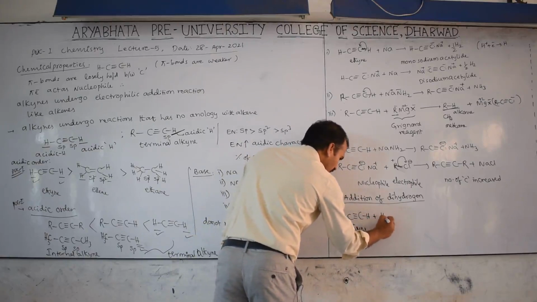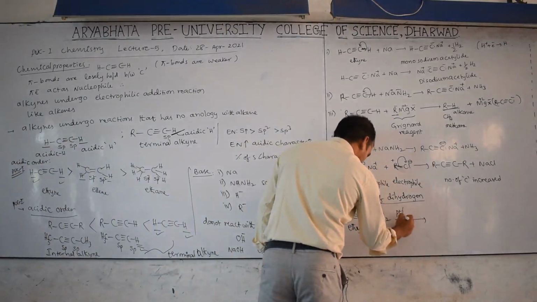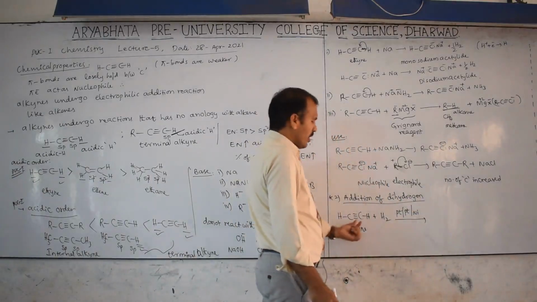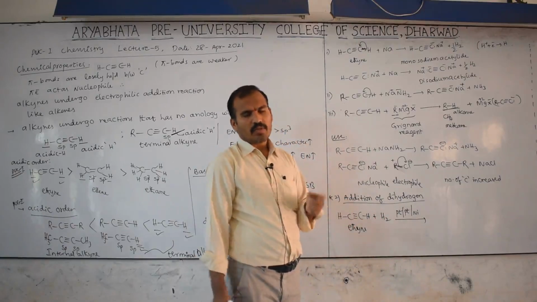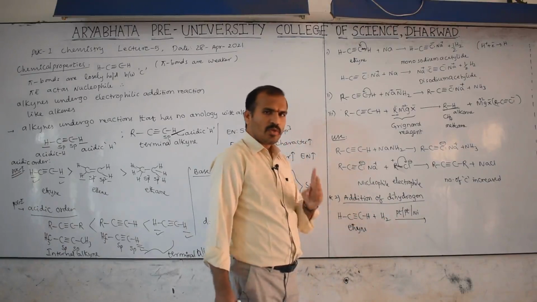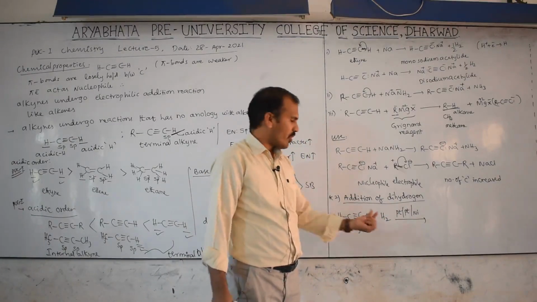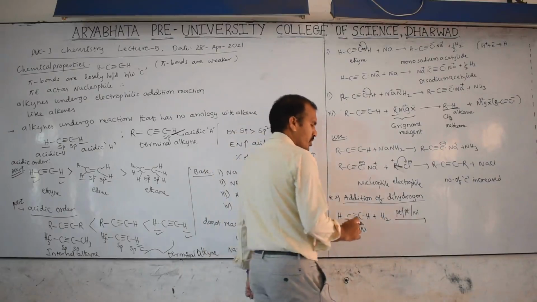This ethyne reacts with dihydrogen, that is H2, in presence of platinum or palladium or nickel. Then how many pi bonds are there? 2. This is a sigma bond, this is pi, this is pi. So 2 pi bonds. 1 pi bond requires 1 H2, 2 pi bonds require 2 H2.